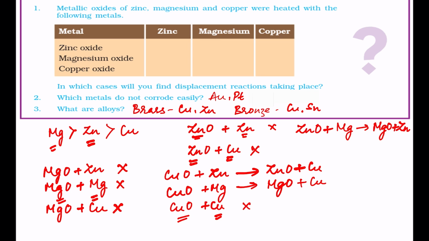And the properties of alloys are different from the individual metals. For example, the melting point of the alloys is less than the melting point of the pure metals. Then the electrical conductivity of alloys will be less than the electrical conductivity of the pure metals from which they are formed.